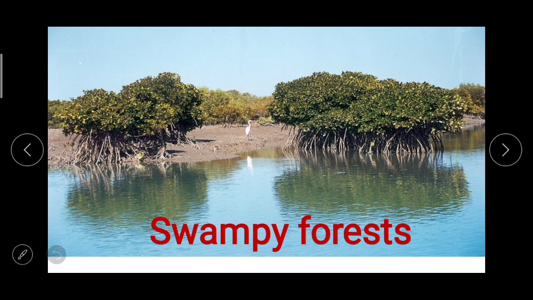One more thing, in the exercise which is given, on the basis of the information given in the chapter, figures and maps, complete the table below. There is one table given, in which the type of forest is given on one side, then characteristics, then regions in India and regions in Brazil. That you can solve on the basis of our today's lesson.